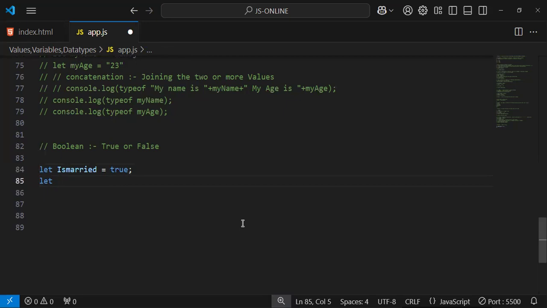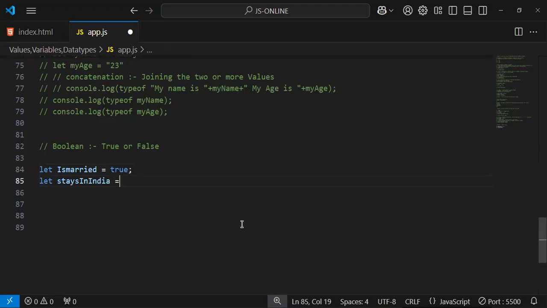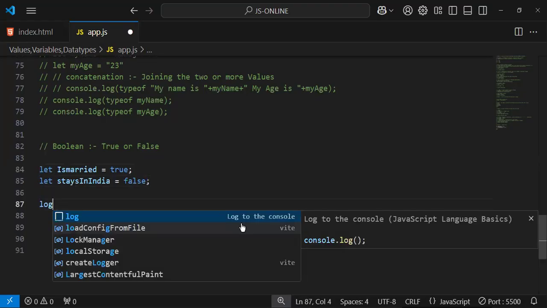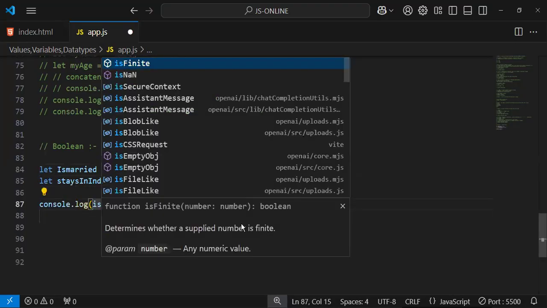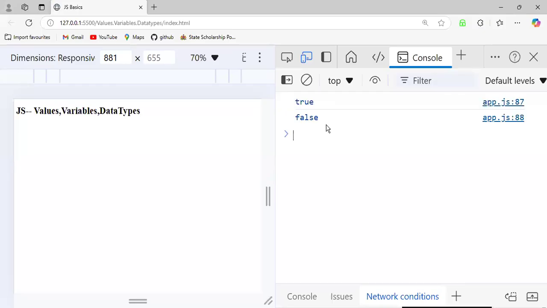These kinds of statements are true or false. Like staying in India, this is false, not staying in India. So console.log, he's married. What will the output be? True. Yes, you are married, that's true. And console.log staying in India, this is false.